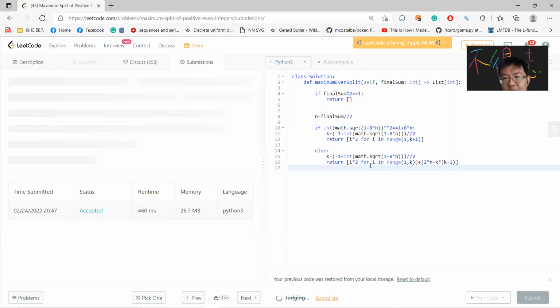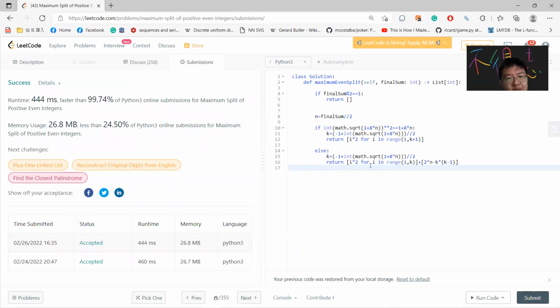So this is a pure mathematics solution where you do greedy, but you only take the square root, so it should be very fast. You don't need a for loop or anything. You just solve it with the quadratic equation. See you guys in the next video.